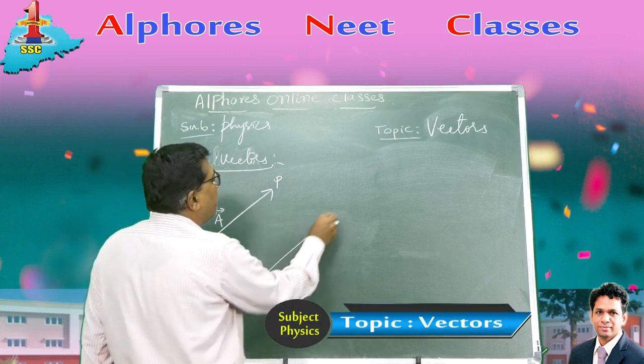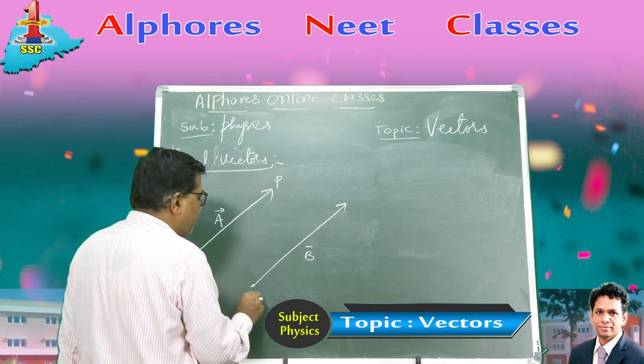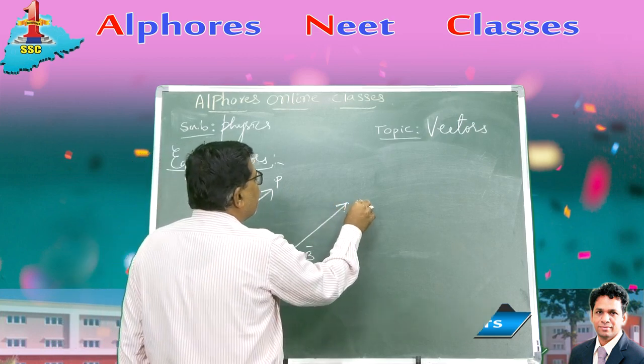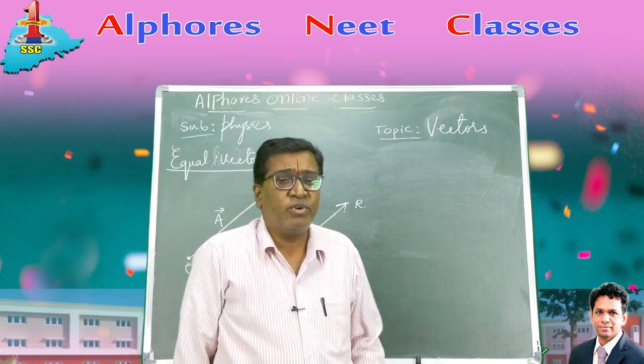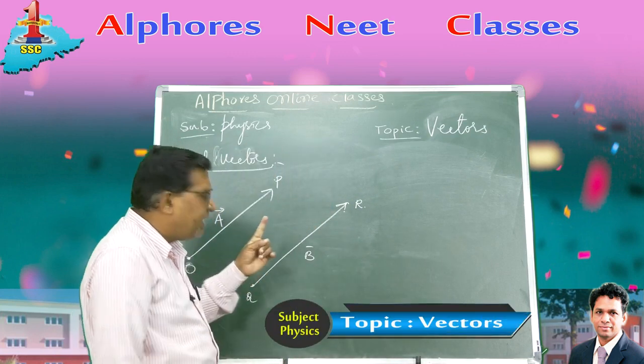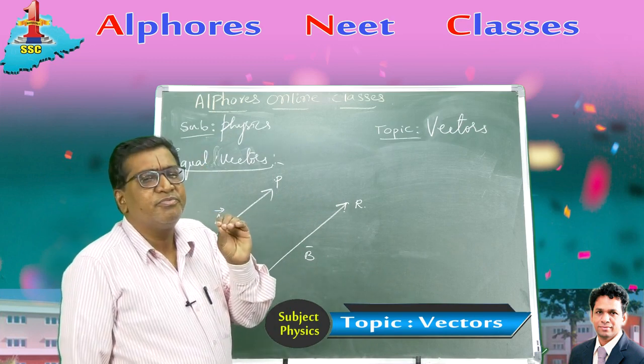Another vector is B bar. There is another vector B bar whose initial point is Q and the terminal point is R, QR, like this. Now, how can you say that these two vectors are equal vectors? Let's suppose these two are free vectors.